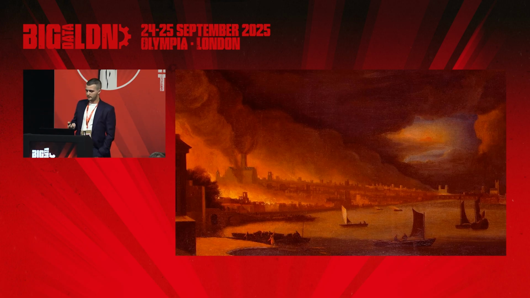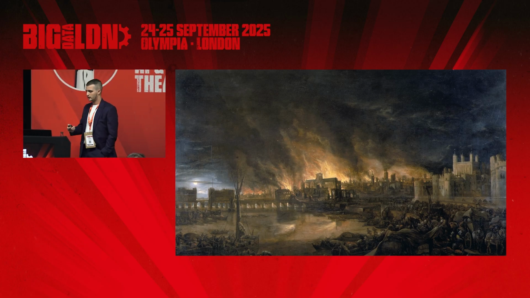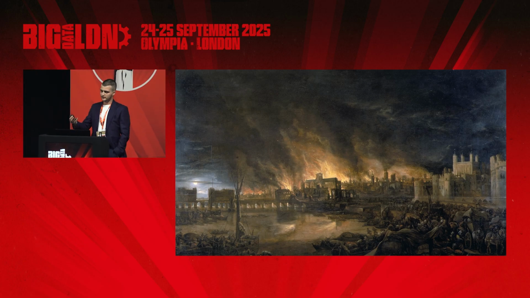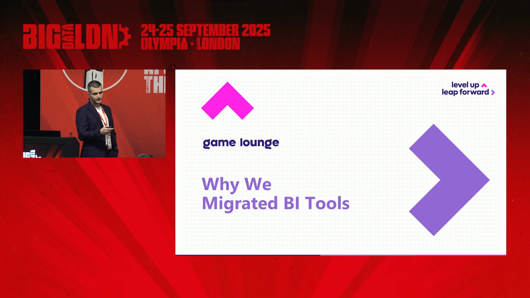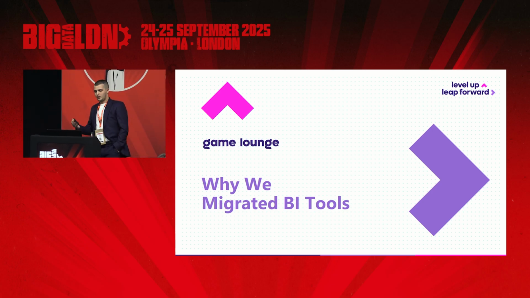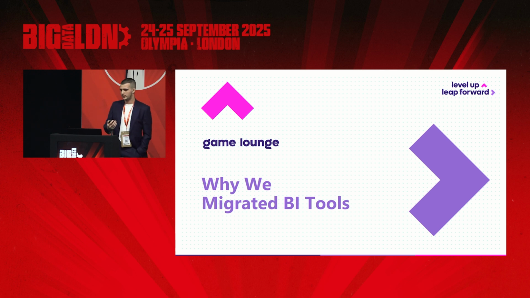what's interesting was that while the damage was severe, it also became a turning point for London as a city, because this fire forced city planners and leaders and engineers to rethink London's entire layout, leading to improved urban design, better sanitation, so on and so forth. So despite the devastation at the time, it became the foundation for a more resilient and better planned city, right? Now, I'm by no means comparing a BI tool migration to a city fire, right? But somewhat, some of the principles are the same.